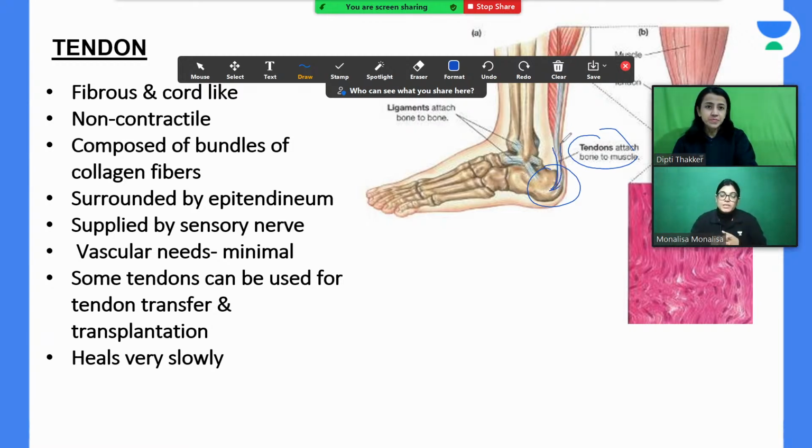Now, when we look at the general composition, there are more collagen fibers located here, and the terms which I have used for the covering of muscle, endomysium, perimysium, and epimysium, change to endotendinium, peritendinium, and epitendinium. Some tendons can be used for tendon transplantation also. My dear aspirants, generally when we compare the blood supply of muscle with that of a tendon, it is less. So the healing process is delayed in case of tendon.